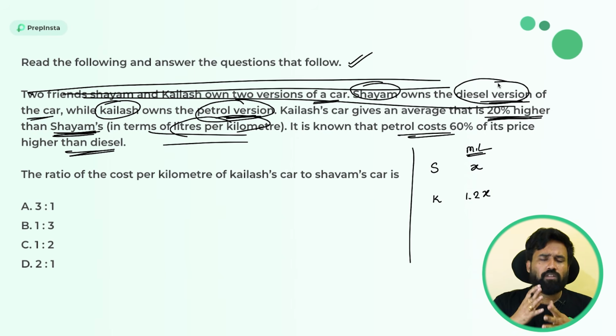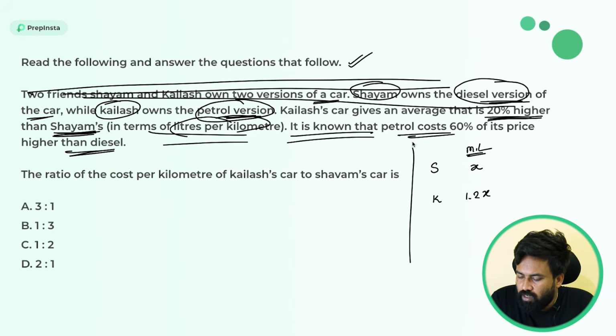Whenever I do questions of any quant, logical or data interpretation type, I will never read the data again. The first rule: all you need is to read the data only once and create your rough work as you want. You don't have to see the data again, right? So the last data I left with: it is known that petrol costs 60% higher in price than the diesel. So here I am assuming the petrol cost for Kailash is P rupees.